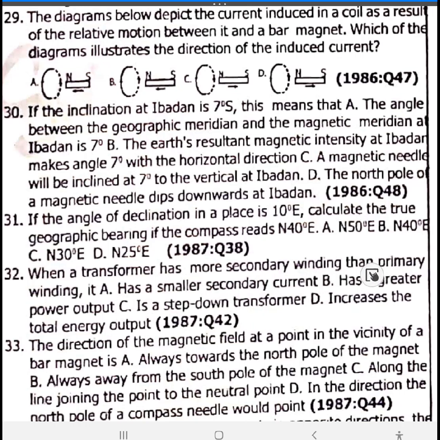32. When a transformer has more secondary windings than primary windings, it has a smaller secondary current. It will have a smaller secondary current. Option A. 33. The direction of the magnetic field at a point in the vicinity of the bar magnet is always, the direction of the magnetic field is always